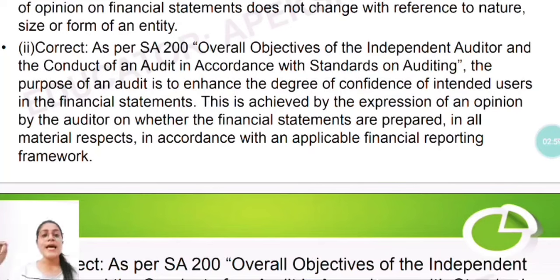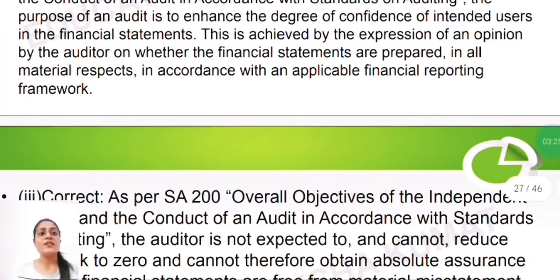In this answer, what they have done is quoted SA 200 and along with that repeated the question itself. Then they have said this is achieved by the expression of an opinion. Yes, by the expression of an opinion. When the auditor gives an opinion, the users of the audit get confidence on that financial statement, whether the financial statements are prepared in all material respects in accordance with an applicable financial reporting framework. Correct?